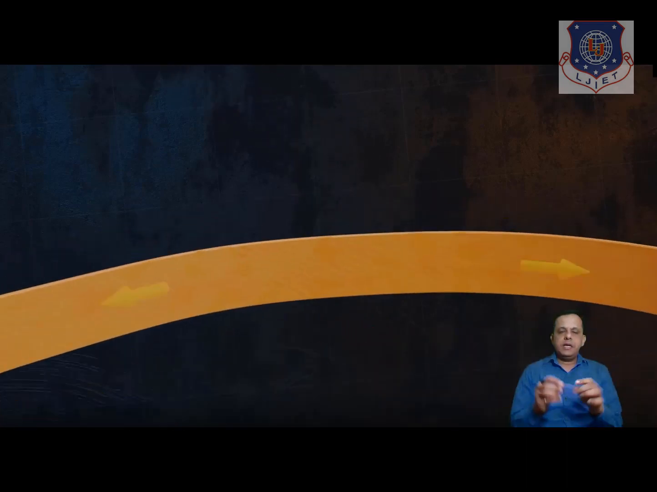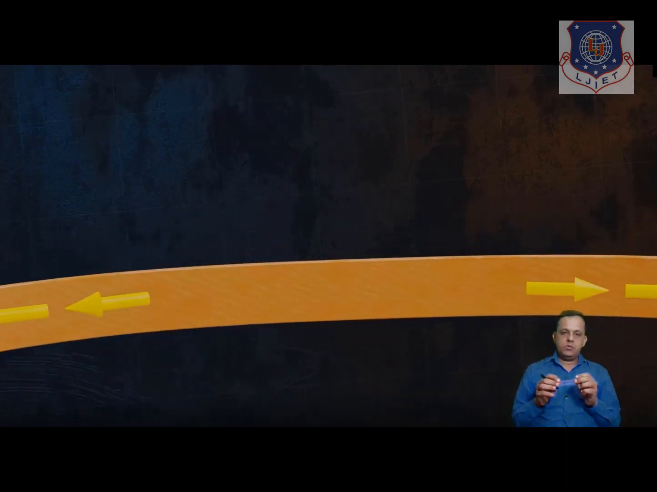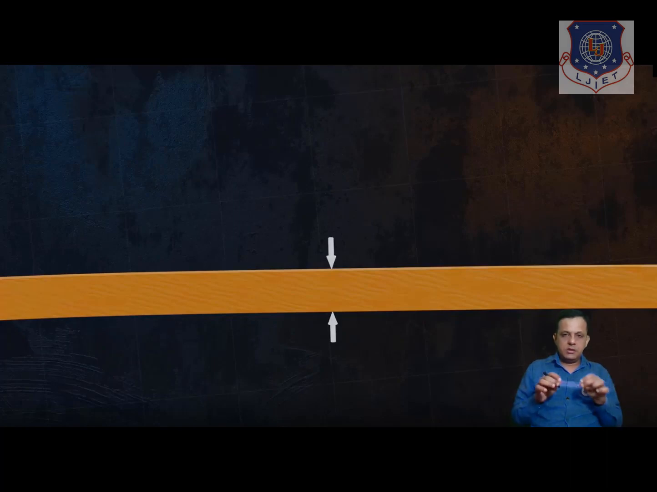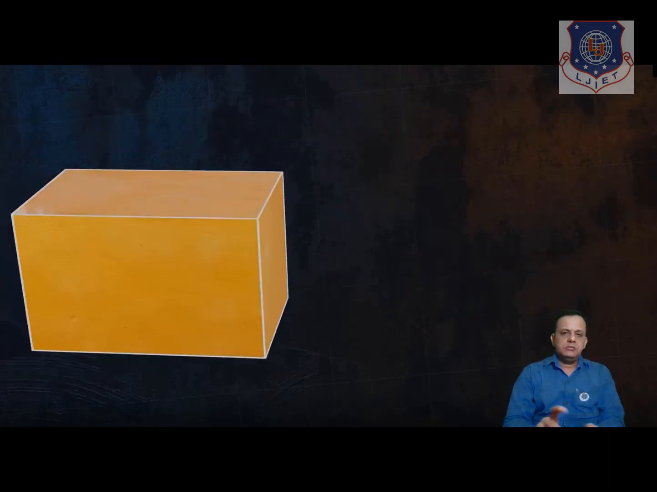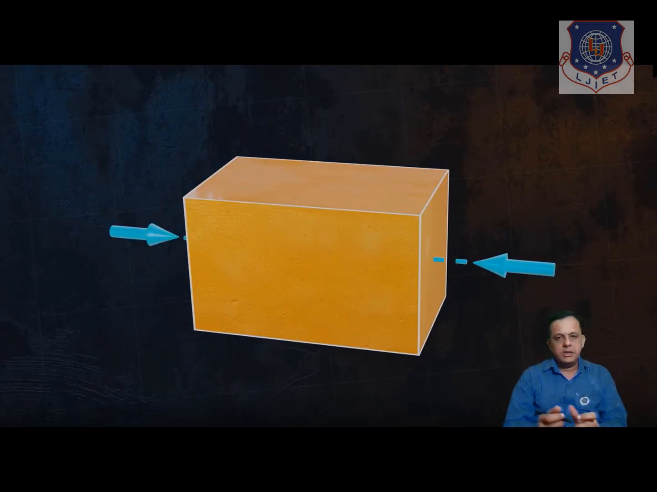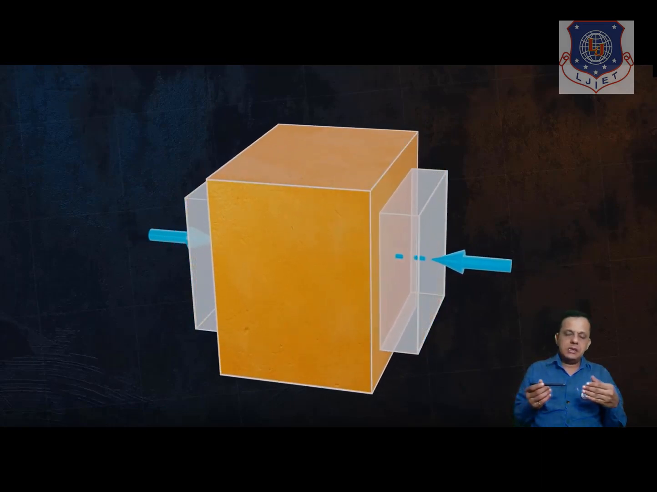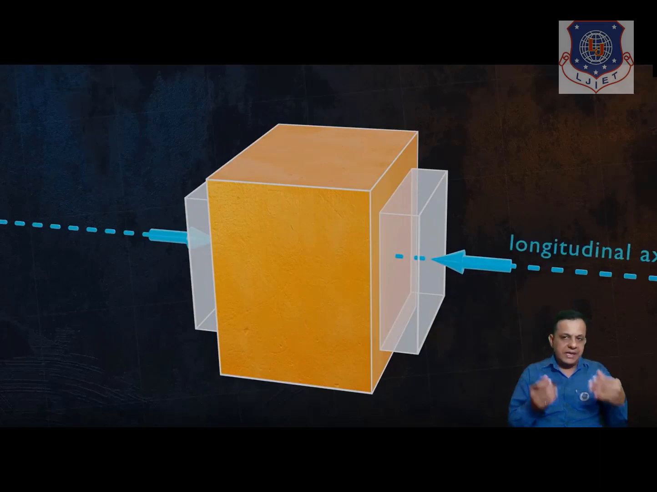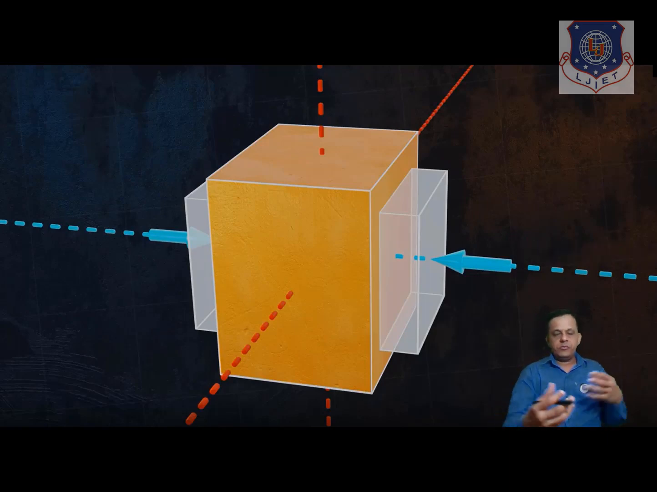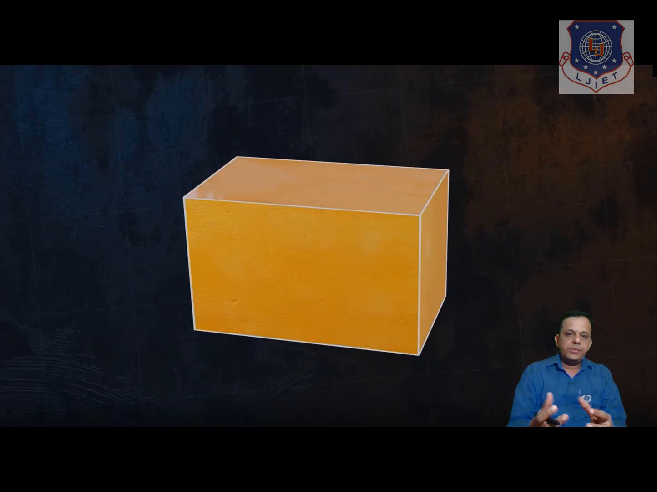Now let us take an example of rubber band. What happens when we stretch it? As you see in the screen, stretch it, what happens? Thickness will be compressed. Similarly, let us take cuboid. This orange color cuboid I have shown you, and if you apply the compressive force in the longitudinal axis, then x and y axis both will have deformation, that is strain.